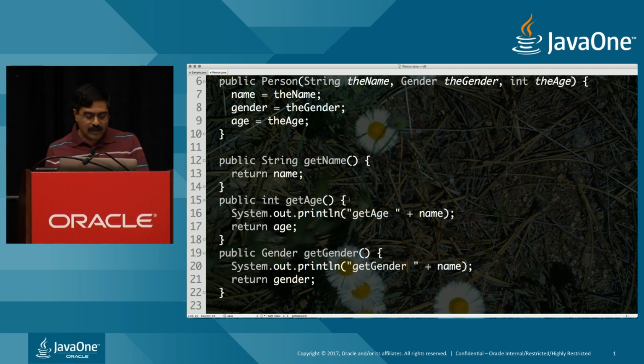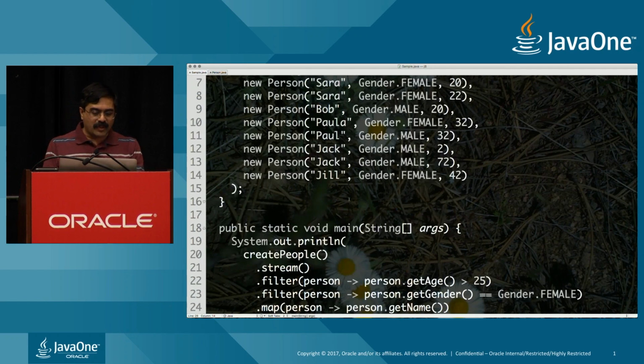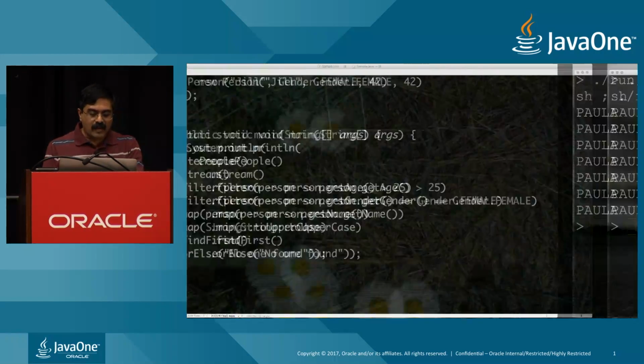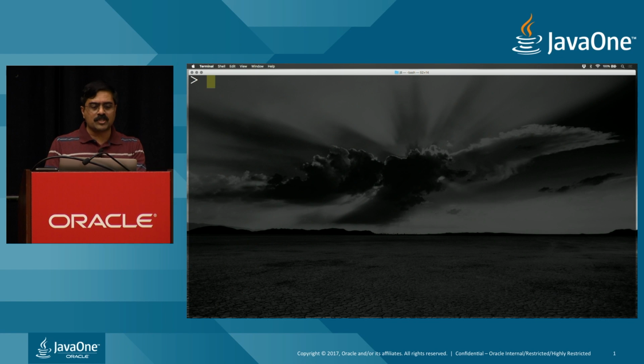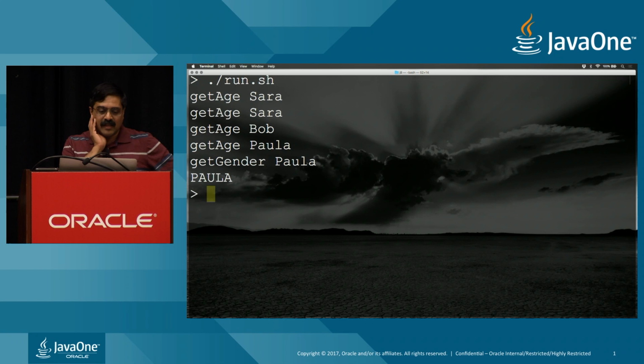Okay, that's great so far. I'm doing this sequentially, as you can see in here. So I'm going to go ahead and run this code. And the beauty, I'm just going to do it once. So I'm going to run this code in sequence. And as you would expect, it did not touch anyone after Paula.